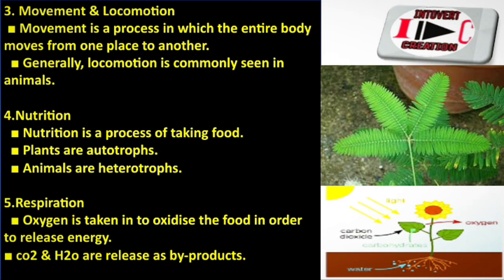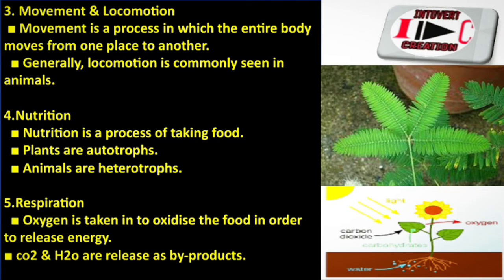The third one is movement and locomotion. I have also mentioned Rajavati, and that plants especially do movement, not locomotion. Locomotion is the process in which the entire body moves from one place to another.